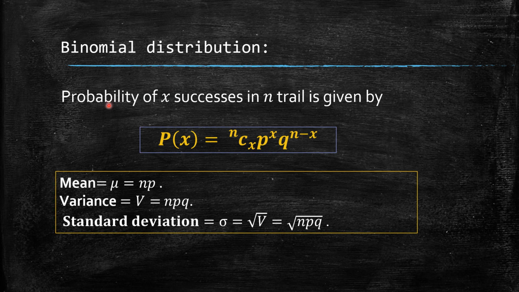Then the probability of x successes out of those n trials is given by the probability function p(x) = nCx p^x q^(n-x). So the probability function depends on two parameters, the total number of trials n and the probability of success p. We also have the mean mu = np, the variance V = npq, and the standard deviation sigma, the square root of the variance, which is root npq.